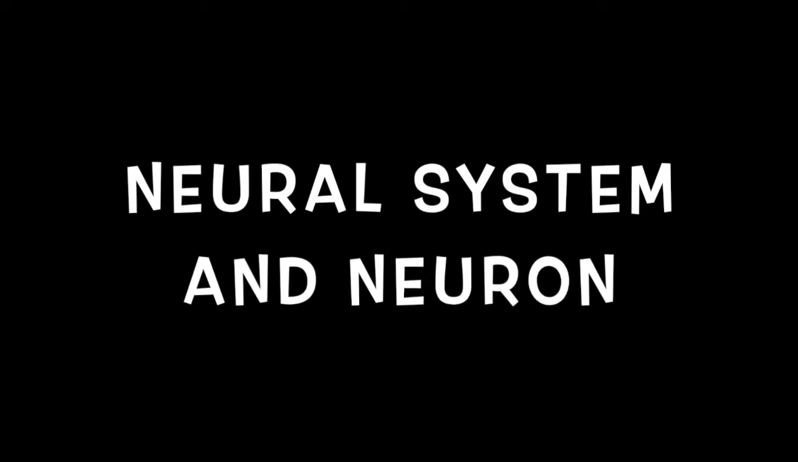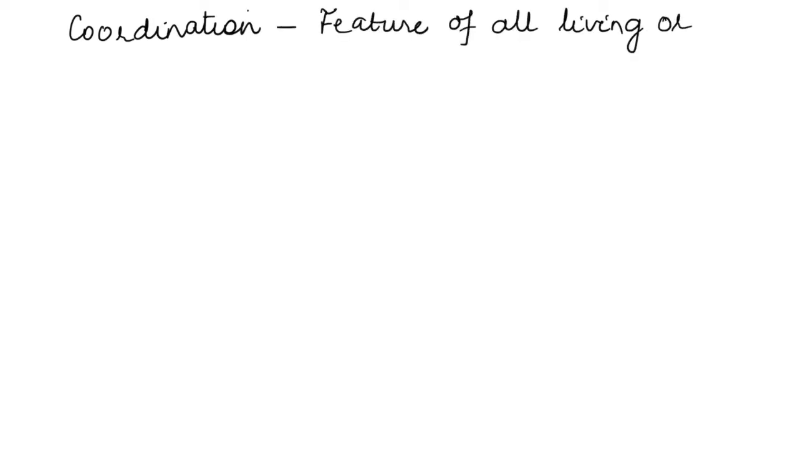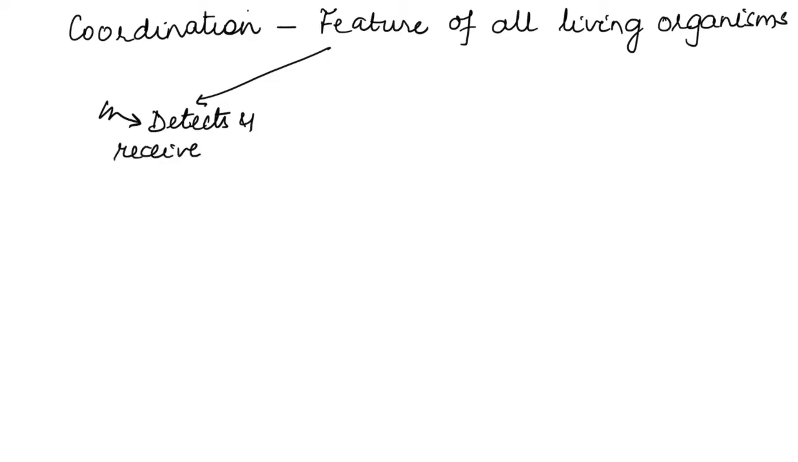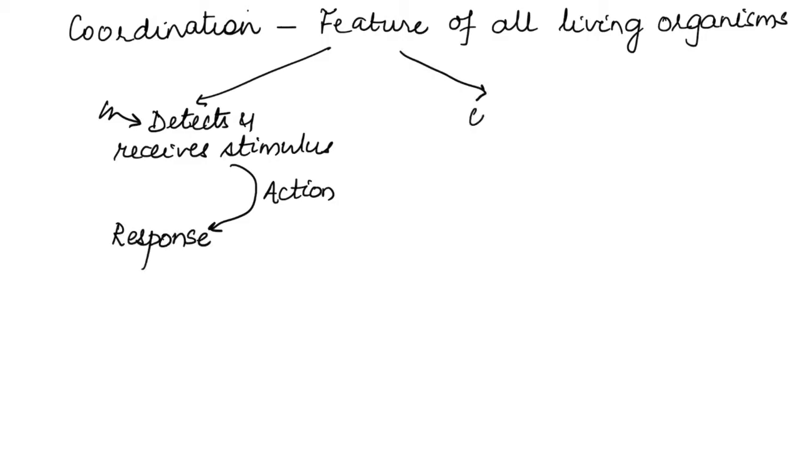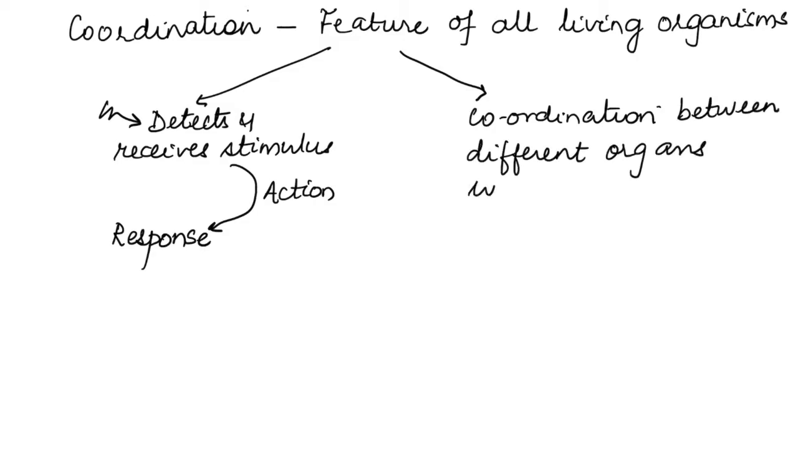In this video, I'm going to talk about the neural system and the neuron. The neural or the nervous system provides an organized network of connections for quick coordination. Coordination is a feature of all living organisms which helps them to detect and receive stimulus from the external or internal environment and provide an action, that is, a response to it. Coordination also occurs between different organs, thus allowing them to work together.